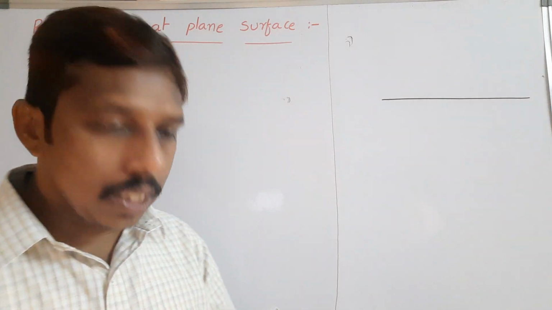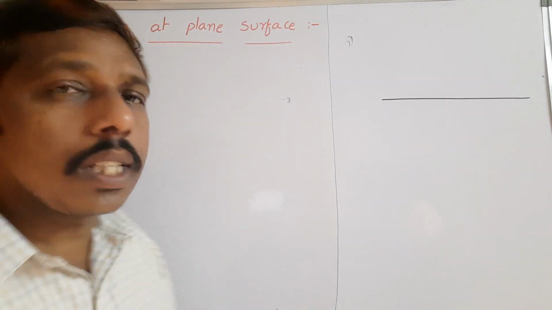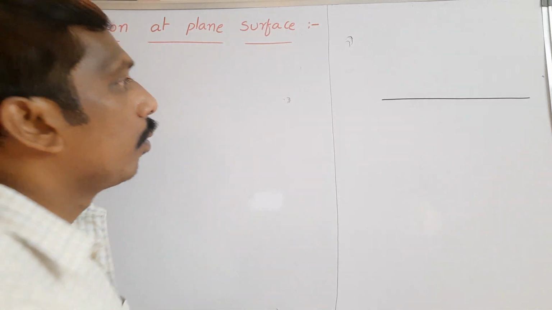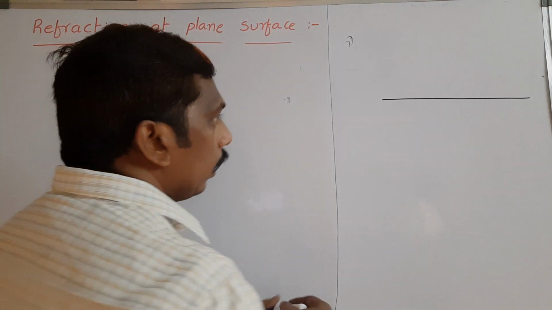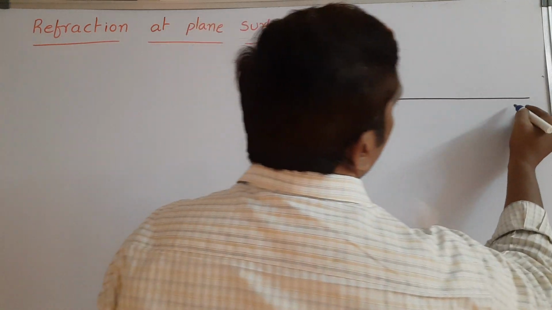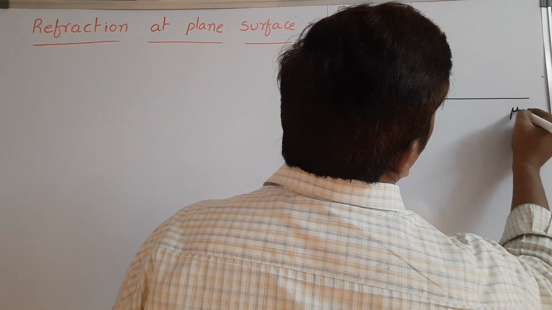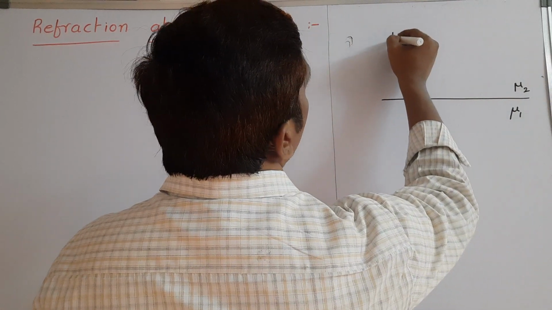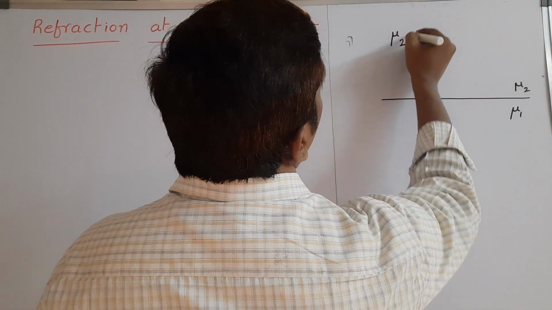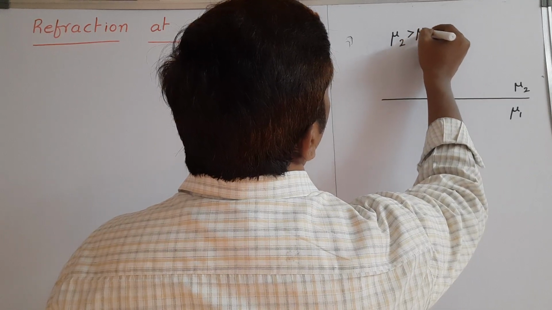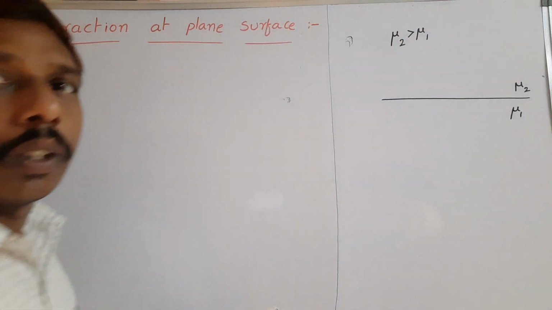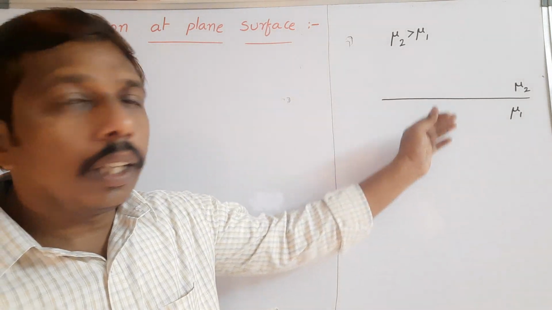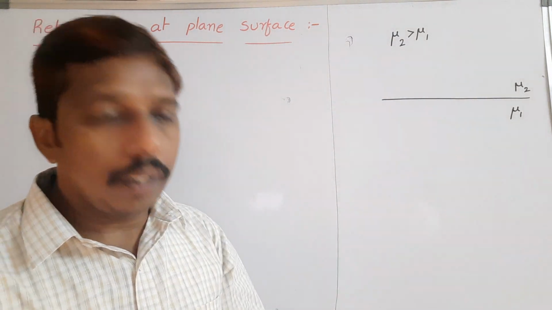Next, we discuss: suppose the object is in a rarer medium and the observer is in a denser medium. So now, take this medium's refractive index as mu1 and this medium's refractive index as mu2. But in this case, mu2 is greater than mu1. Same image formation case here also, but the observer is in a denser medium, and the object is in a rarer medium.